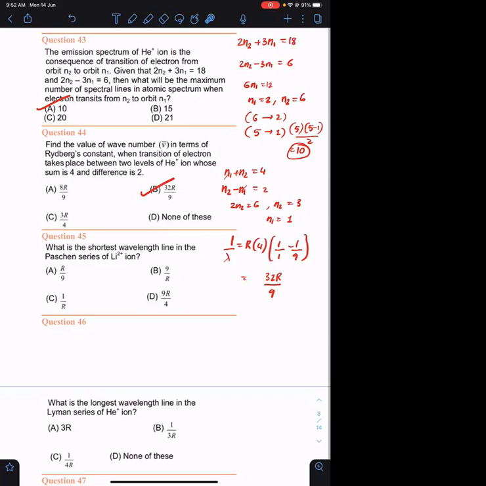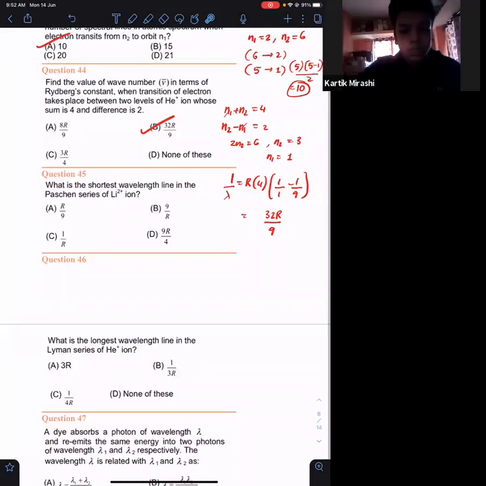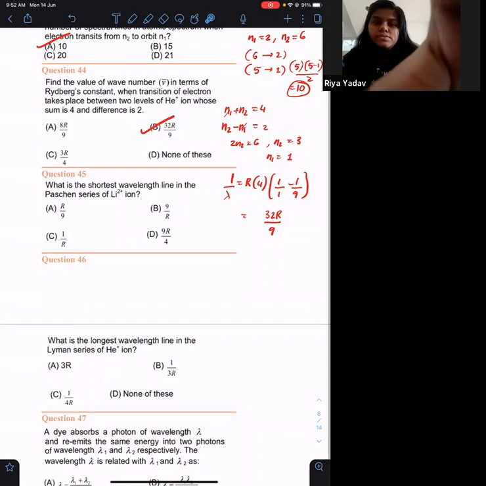Okay. What is the shortest wavelength line in the Paschen series of Li2 positive? Shortest wavelength मतलब energy क्या होगा? Highest. Okay.